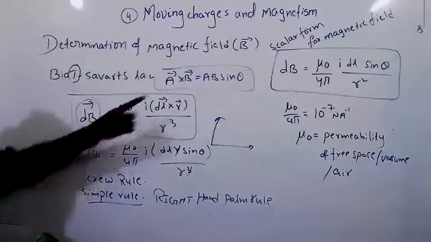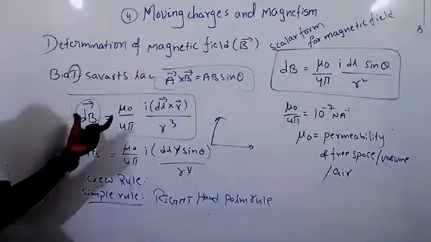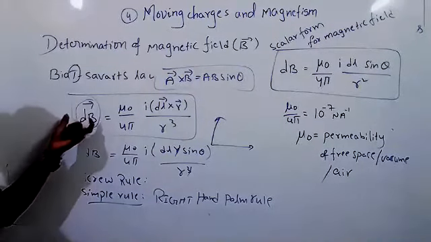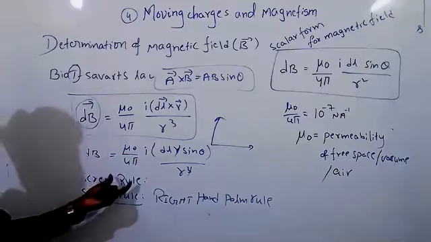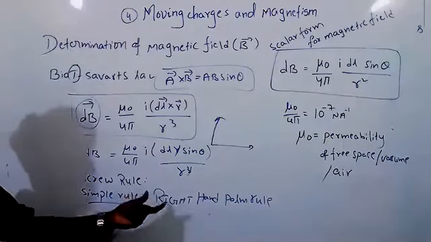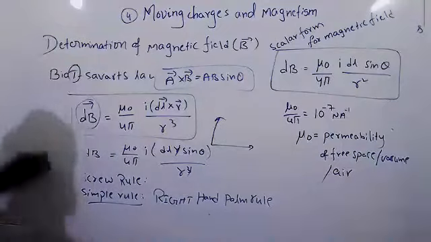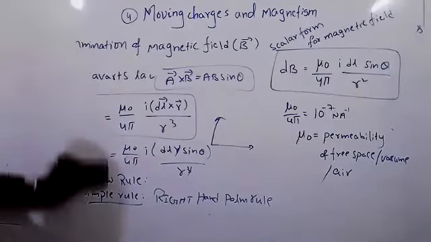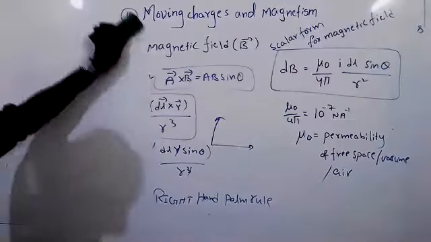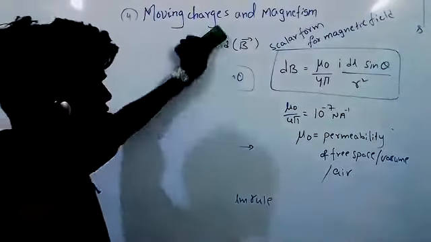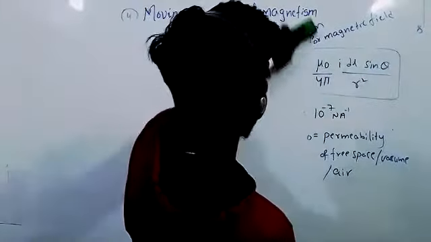That is the vector form, and that is the scalar form. And how can we find the direction of this magnetic field? One is the screw rule, or the second one is the simple rule, right hand palm rule or thumb rule. Some questions we are going to see on this, how to find the direction.